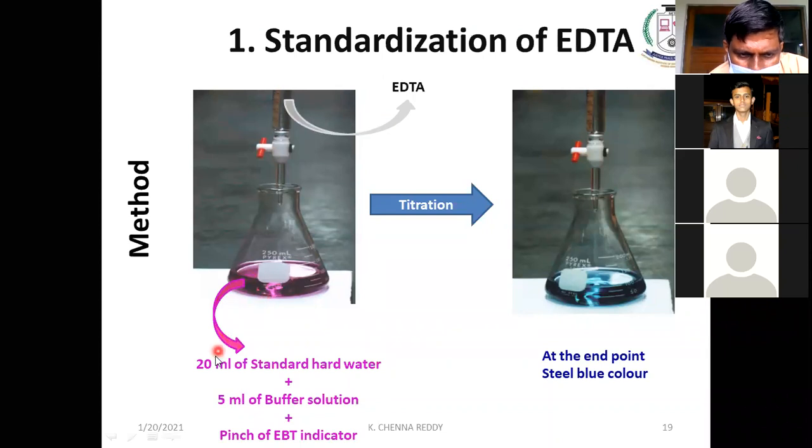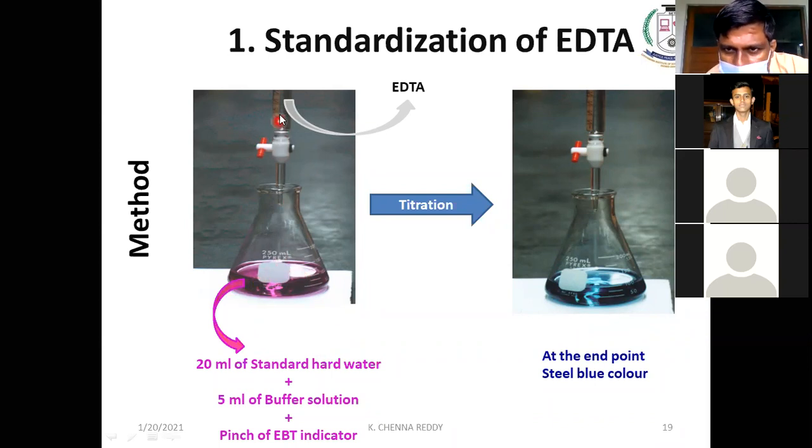In the conical flask, we have taken 20 ml of standard hard water. That means this is a standard hard water. We know the concentration. Each ml contains 1 mg, so 20 ml means 20 mg. That means we know the volume as well as concentration. We know V1 and N1.